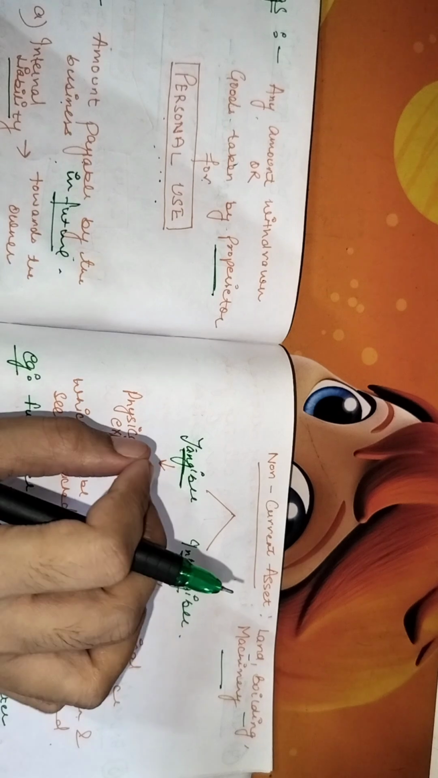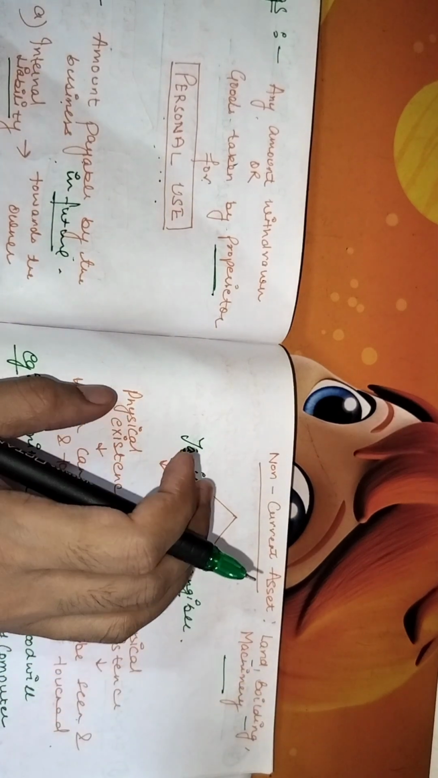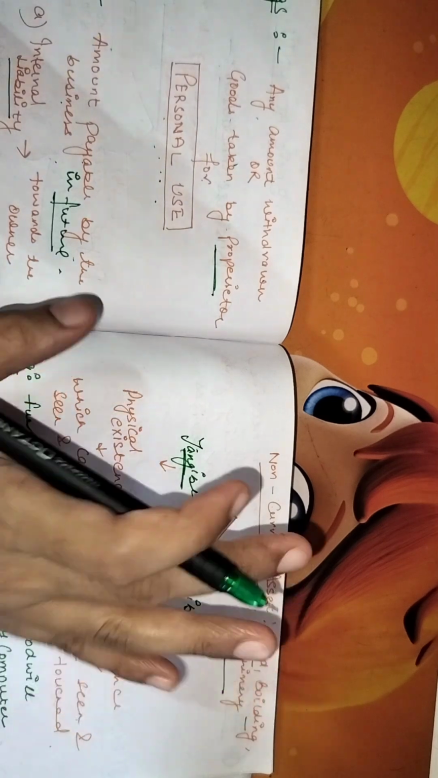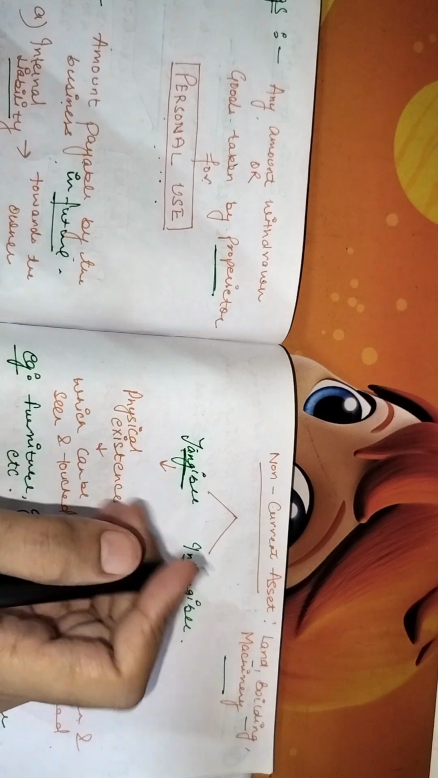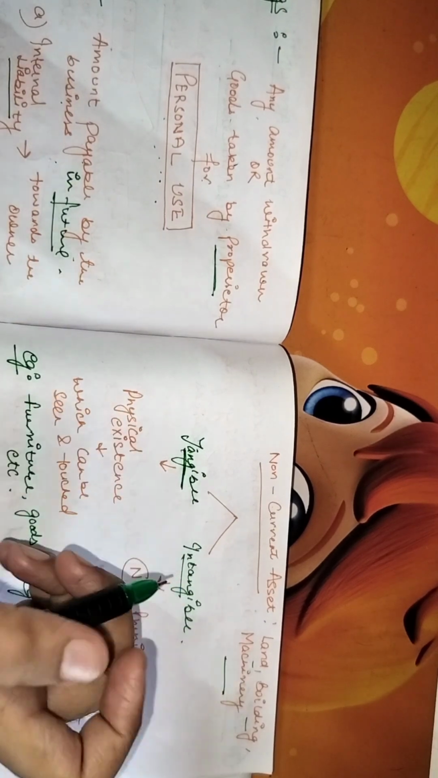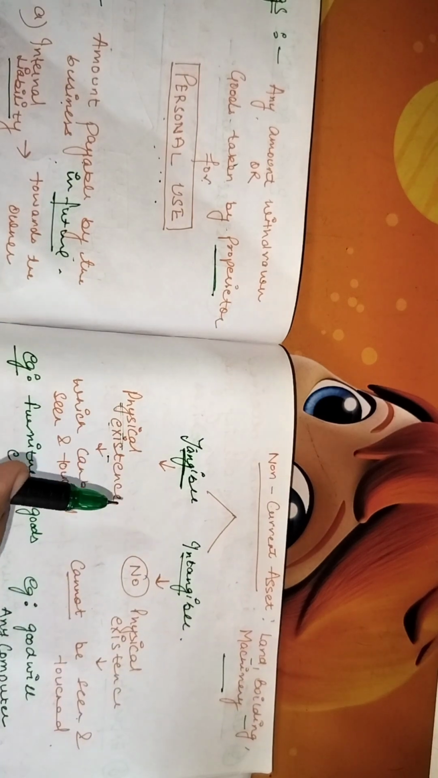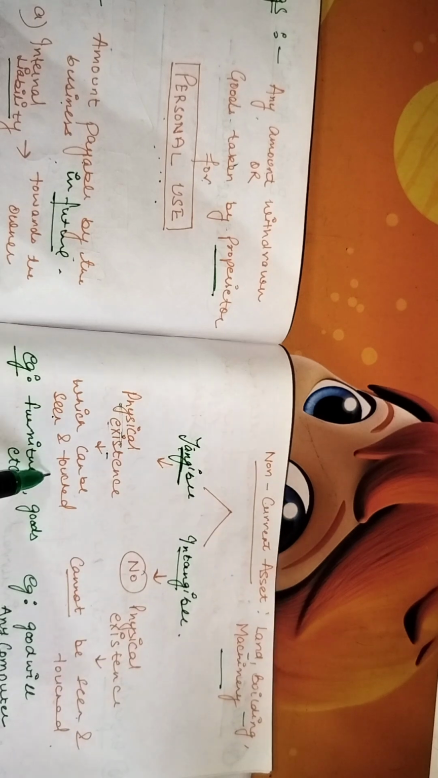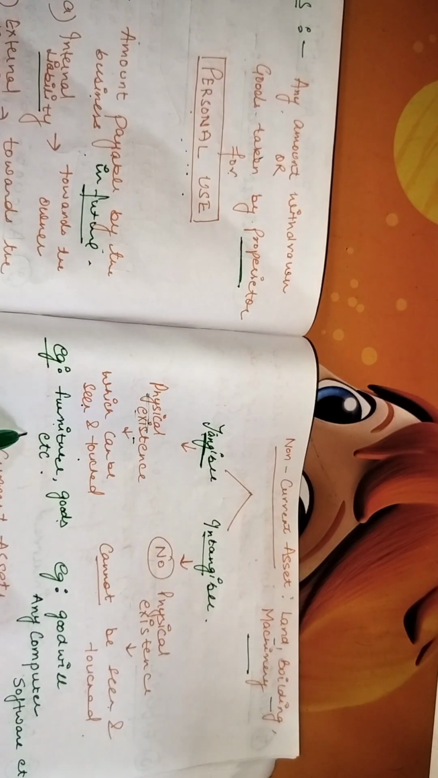Tangible is anything which can be seen and touched. For example, you can see the furniture, you can touch the furniture, you can see the machinery, you can touch the machinery. Now this all will be considered as the tangible asset. Anything that has physical existence. Physical existence means it can be seen and it can be touched. For example, furniture, goods, etc.